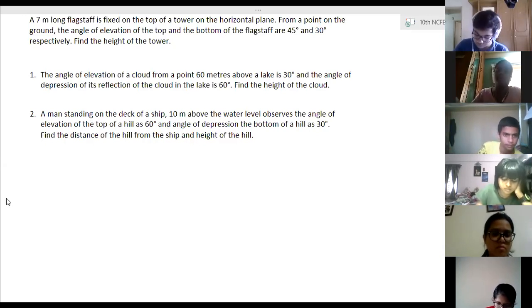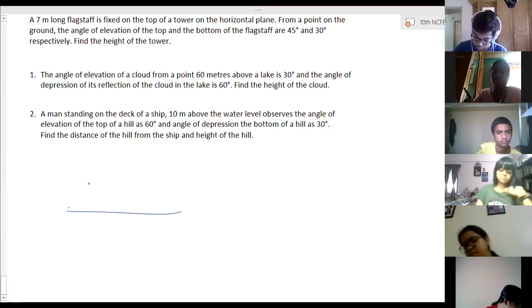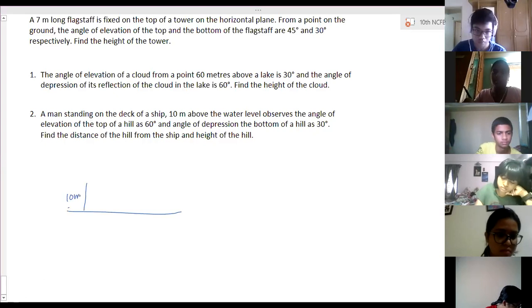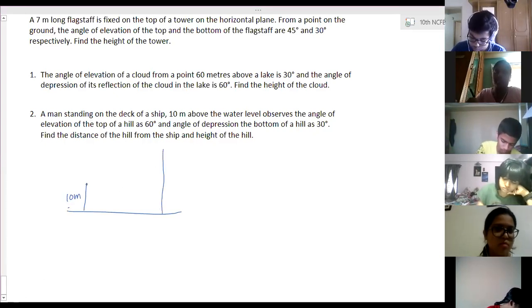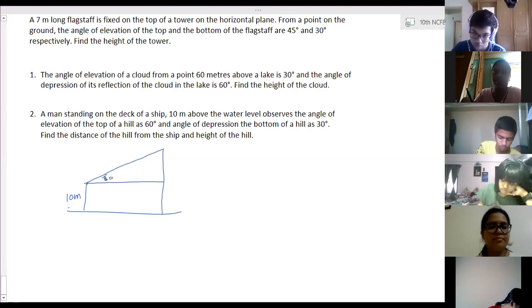This point of observation is not ground, it is above. So this is point of observation, 10 meters. Then here is a hill. The angle of elevation of top of a hill is 30 degrees, 60 degrees, sorry. And depression is 30 degrees. Foot of the hill is here.